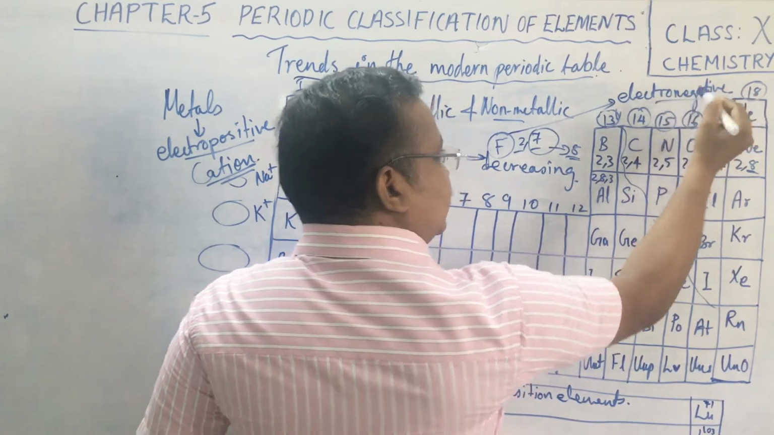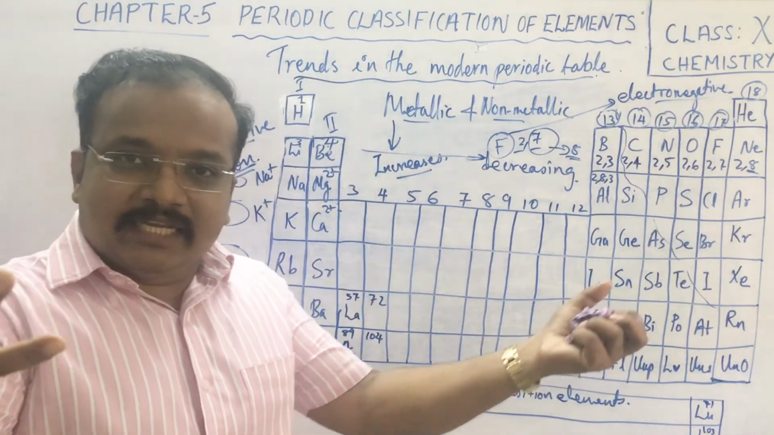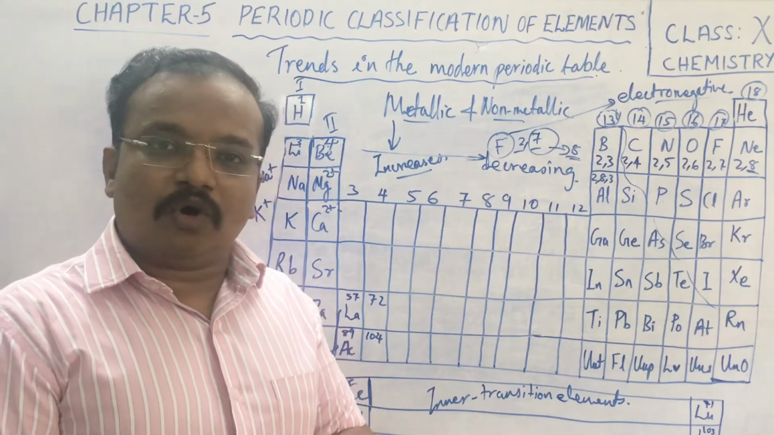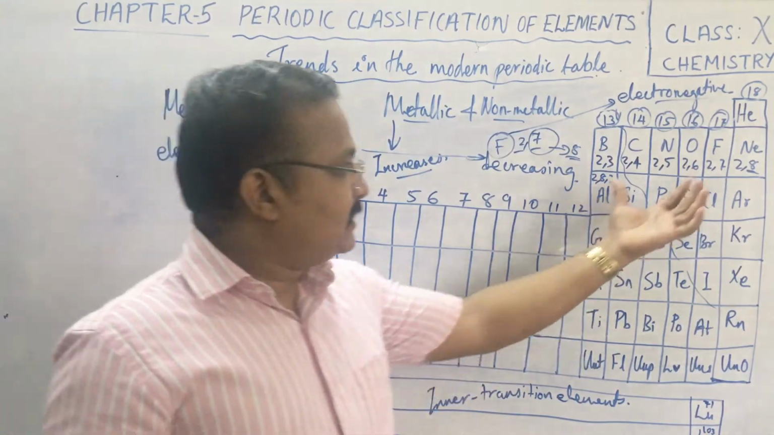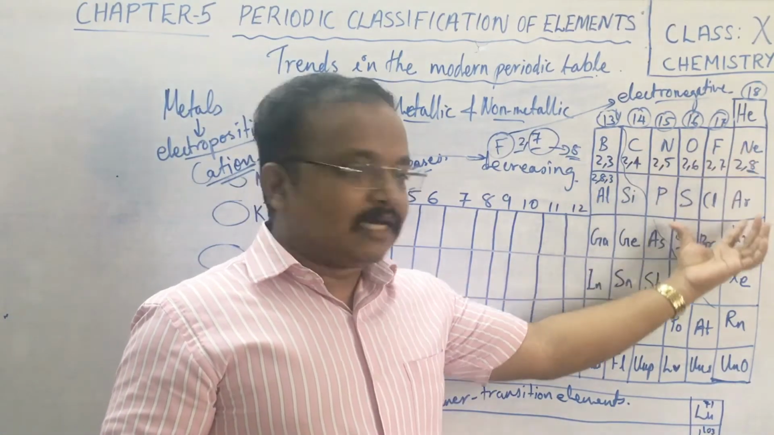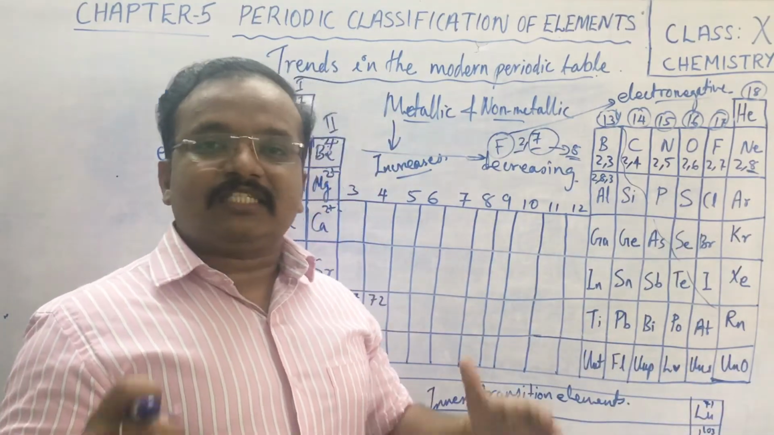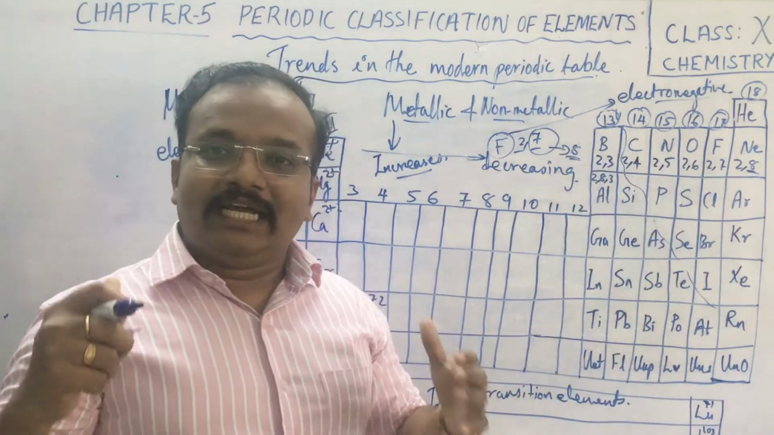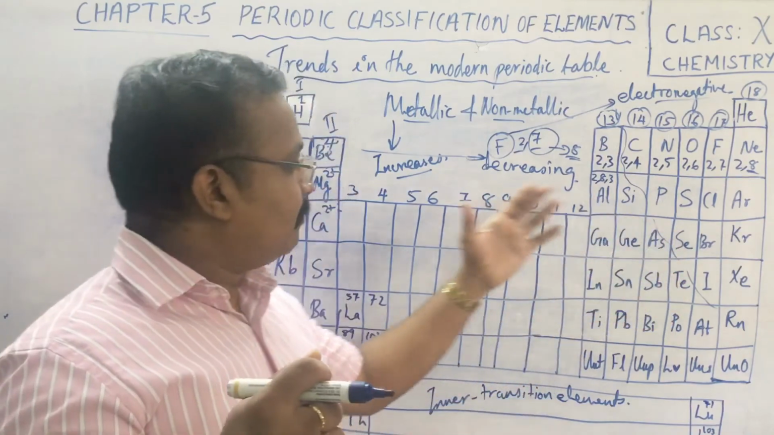Electronegative means the tendency to attract the electron towards itself. Okay, that is called electronegativity. So these elements are non-metals. Why? Because they have electronegativity more as compared to the other elements.